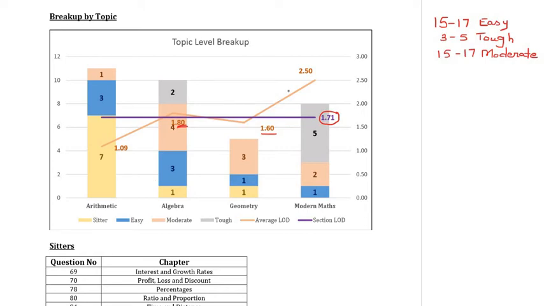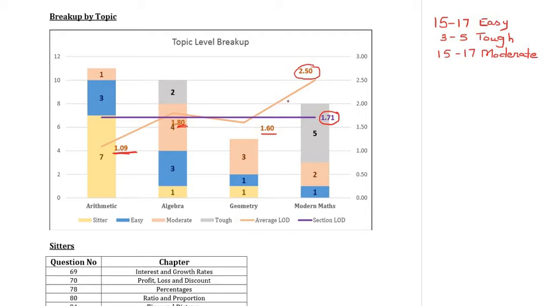Now, when I see the other two areas, I can clearly observe that arithmetic was absolutely simple with an average LOD just above 1, which means nearly every question in this particular part of the mock would have been easy. On the other hand, when I look at modern math, now obviously if algebra and geometry are going to counterbalance each other and arithmetic is extremely simple, there has to be one area which is extremely tough, and unsurprisingly it was modern math tending really towards tough.